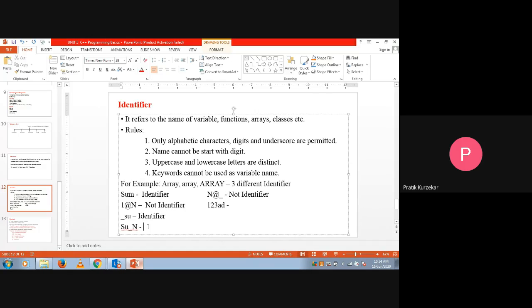Now this one, sum underscore n, is also an identifier. Now this one, 123 AD, is not an identifier, because our second rule says that the identifier name should not start with a digit.